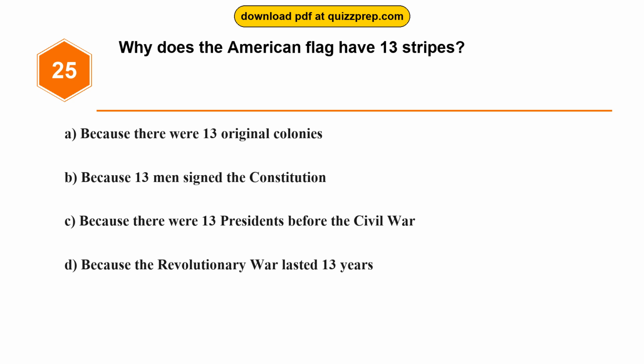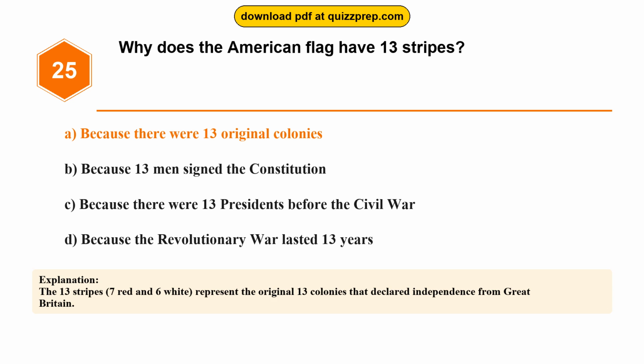Option C. Because there were 13 presidents before the Civil War. Option D. Because the Revolutionary War lasted 13 years. The correct answer is option A, because there were 13 original colonies. The 13 stripes, 7 red and 6 white, represent the original 13 colonies that declared independence from Great Britain.